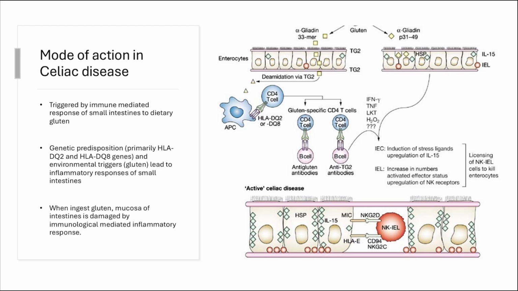HLA-DQ2 and 8 molecules, and that activates the immune system and leads to the production of anti-gliadin and anti-TTG antibodies. It also leads to the production of inflammatory T cells that attack the intestinal lining. But instead of only attacking the gluten, the immune system also mistakenly attacks the TTG cells, which damages the villi of the small intestine lining and causes the body to not get its nutrients properly.